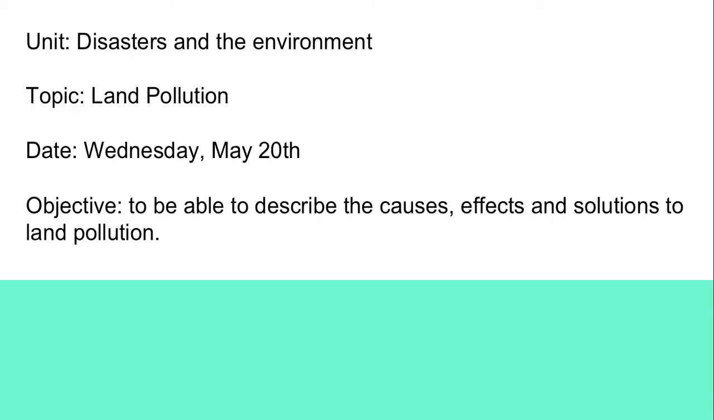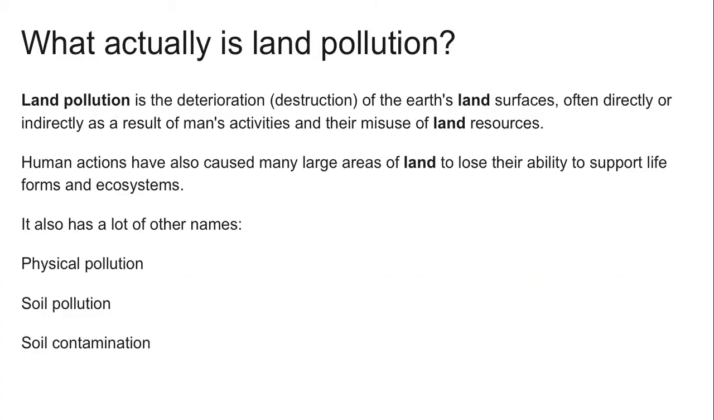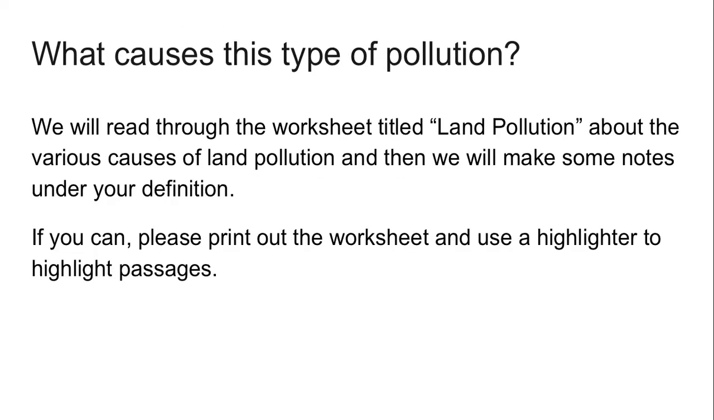We're going to do disasters in the environment. First we're going to look at land pollution, and we'll go through each type of pollution one by one. Land pollution is the deterioration of the Earth's land surfaces. Human actions may have caused lands to lose their ability to support life and ecosystems. Other names for this are soil pollution, soil contamination, and physical pollution.